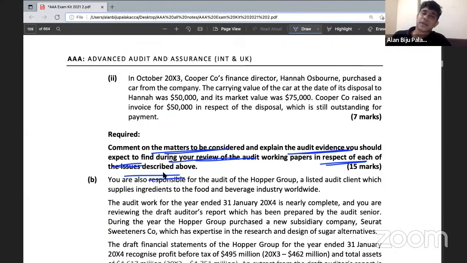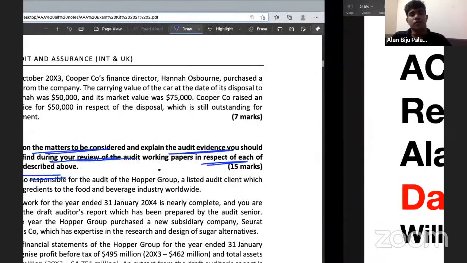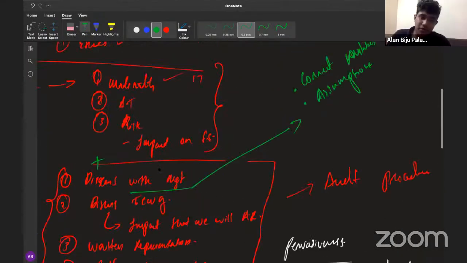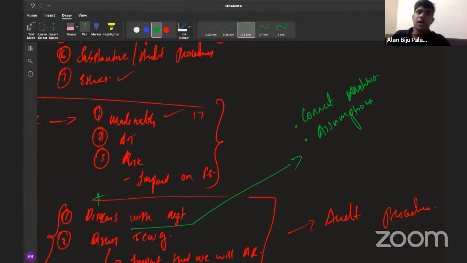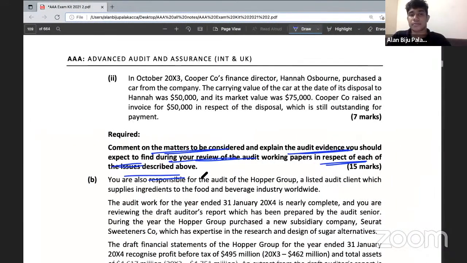So again, the matters to be considered part will remain the same. You will be answering it in the same format. First of all, you will be talking about the materiality of the issue. Then you will be mentioning the accounting treatment of the issue. Then you need to talk about the risk. And finally, you must also talk about the impact on the financial statements. So the matters to be considered part will remain exactly the same.